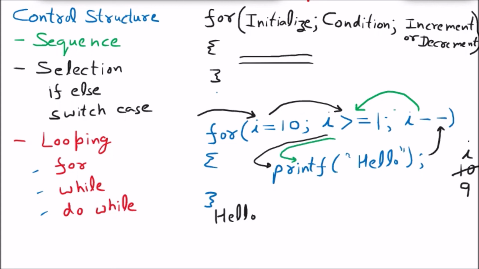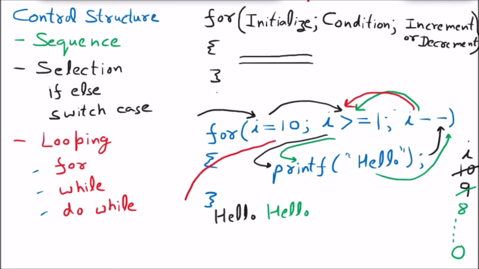Coming down, printing hello. Again going back, and the next value will be 8. Similarly, this program will go until the value becomes 0. Once the value is 0, it will check, is 0 greater than equal to 1? False. So the program will not go to the printf, it will come out. So this way 10 times hello will be printed. So we can opt for either one. We can start from 10 to 1 by decrement, or we can go from 1 to 10 by increment. Both are correct options.